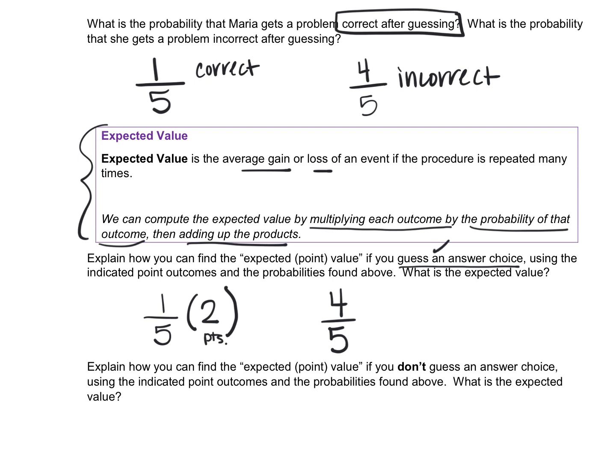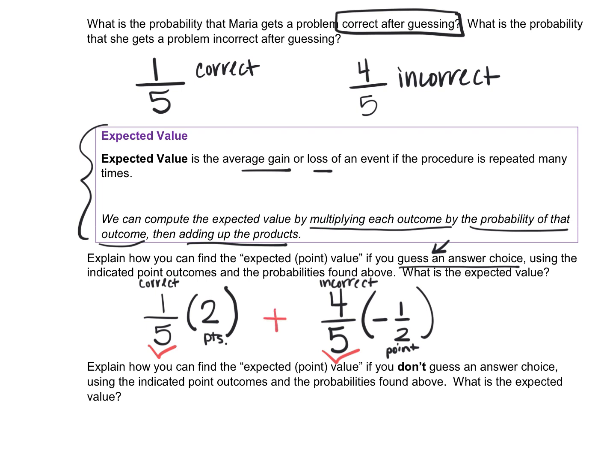If we are guessing, then we know that we lose half of a point. So again, this is the outcome of being correct, and this is the outcome of being incorrect if we do our guessing. And those are the total possible outcomes. You can see that my probability of 1/5 and 4/5 add to 5/5, which is 1. So those are all the possibilities.